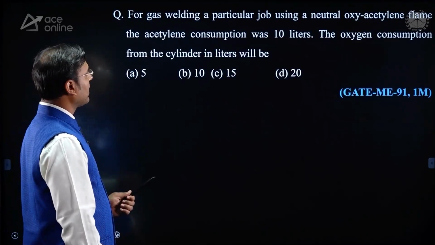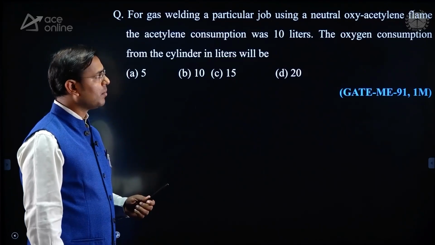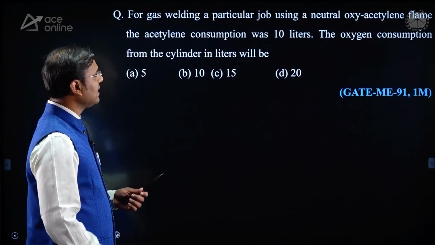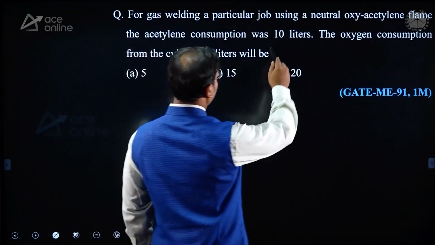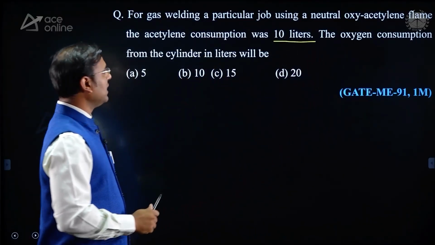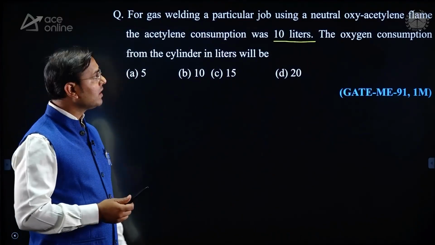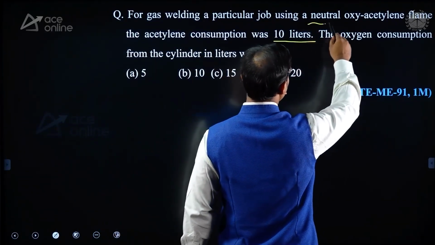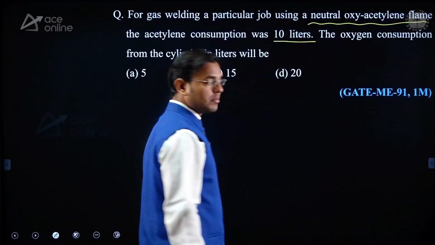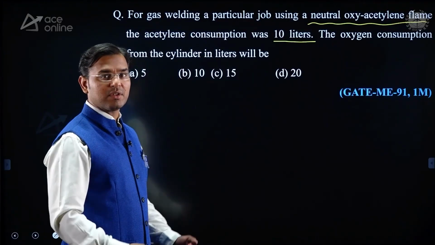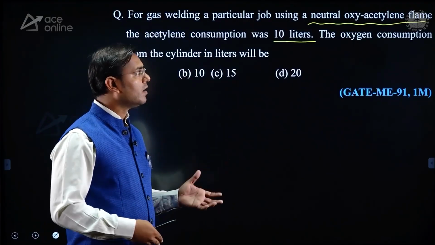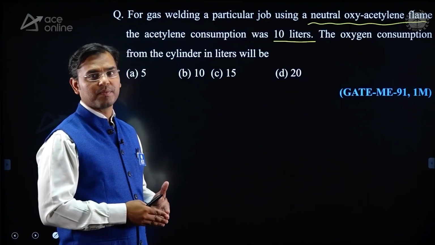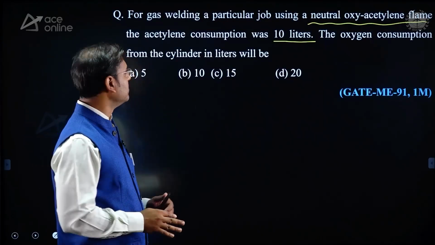Now next, for gas welding a particular job using a neutral oxyacetylene flame, the acetylene consumption was 10 liter. In that question they mentioned that this is a neutral oxyacetylene flame. Even if they do not mention neutral, and only say oxyacetylene flame, then we take it as a neutral flame.